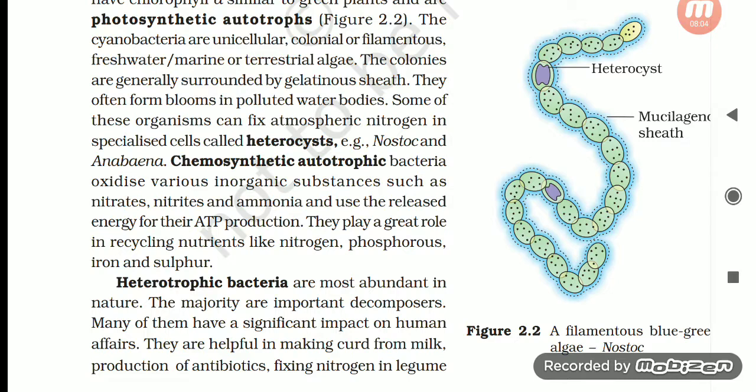Example: Nostoc and Anabaena. Chemosynthetic autotrophic bacteria oxidize various inorganic substances such as nitrates, nitrites, and ammonia and use the released energy for their ATP production. They play a great role in recycling nutrients like nitrogen, phosphorus, iron, and sulfur.